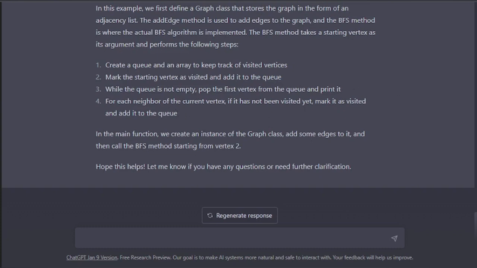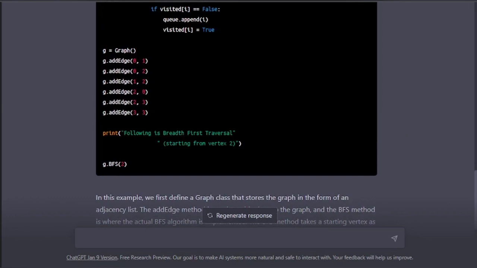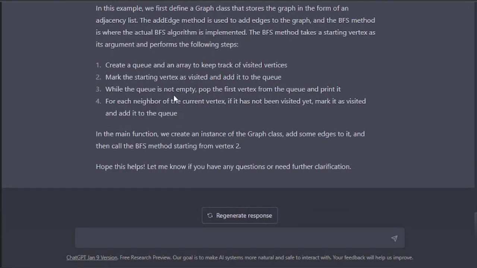For each neighbor. What is neighbor here? Just understand what is neighbor. Just look at that. Neighbors are the side things: 0, 3 and all. Understood? So for each neighbor of the current vertex, if it has not been visited yet, mark it as visited and add it to the queue. So this is the whole process, right?